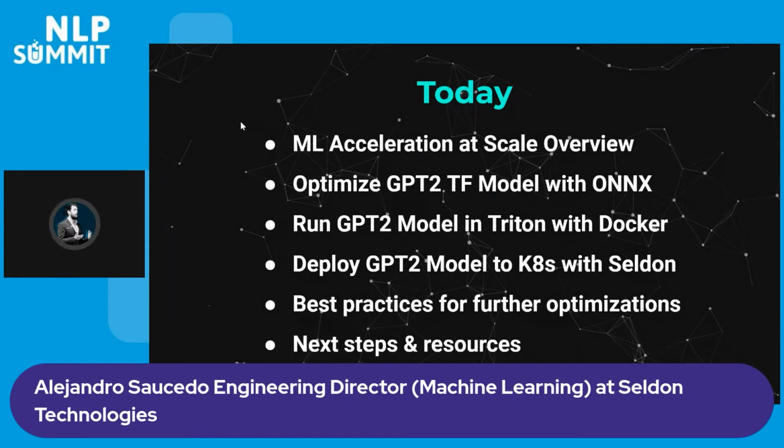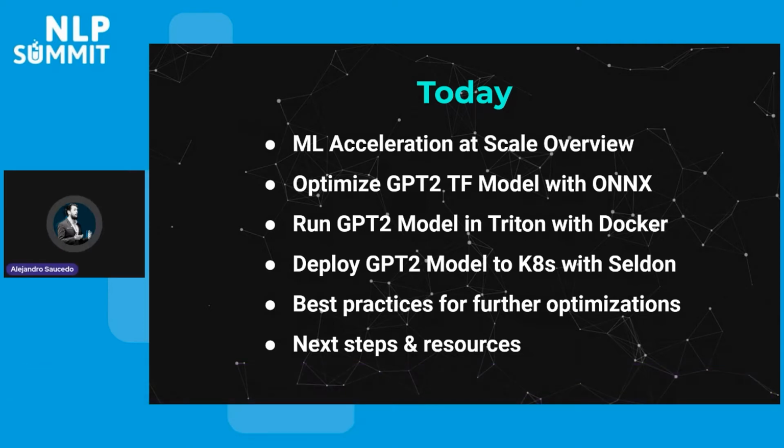So today what we're going to be doing is covering machine learning acceleration at scale. We're going to be taking this NLP use case, but we're going to try to see the journey of how we productionize it and get to a high-performing result. We're going to be taking a GPT-2 TensorFlow model. We're going to optimize it using the ONNX protocol, and we're going to be running it using the NVIDIA Triton server. We're going to be first running it in Docker to test it locally, and then we're going to be able to deploy it to Kubernetes using Seldon. And throughout all of this, we're going to be using this framework called Tempo to orchestrate it.